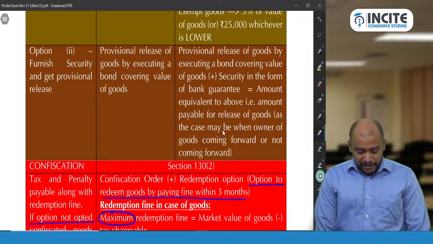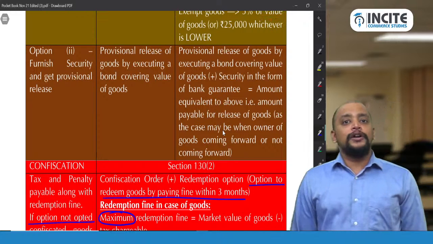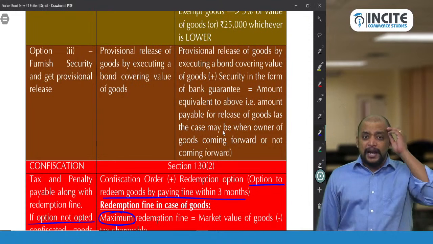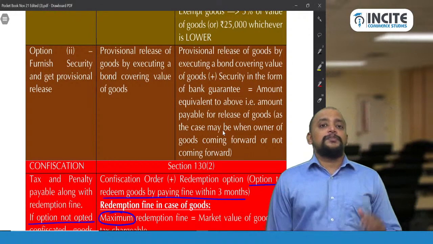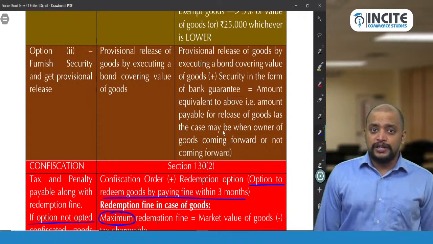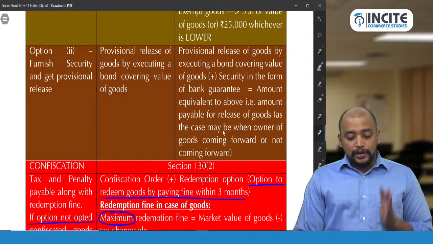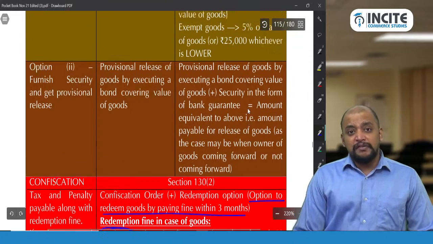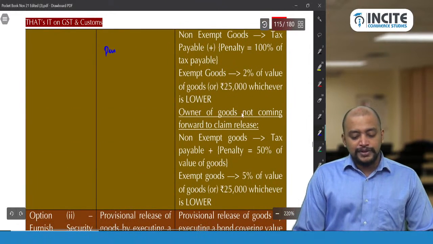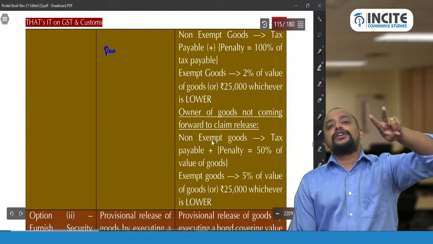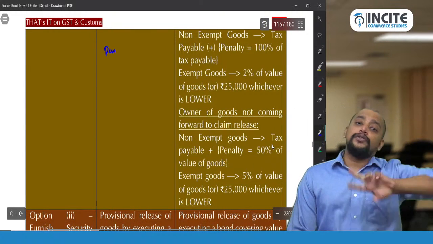What is this provisional release? You furnish the security bond and thereafter the goods will be released, and depending upon who is coming forward, that much amount they need to execute the bond with security. So bond is for value of the goods always, whereas security is for the amount equivalent to above, which means this amount, tax and penalty. So bond is for value of the goods, security is for this amount.